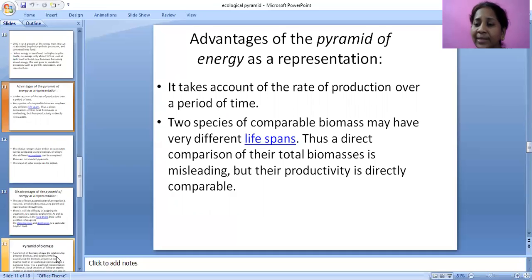For example, grass has a very short lifespan, and different living organisms have different lifespans. Thus, a direct comparison of their total biomasses is misleading, but their productivity is directly comparable.